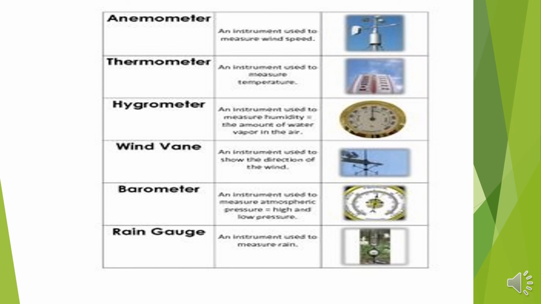Barometer, we measure the high and low pressure. Okay, and the last, rain gauge, an instrument used to measure rain. We measure the rain, how many millimeters of rain have fallen.